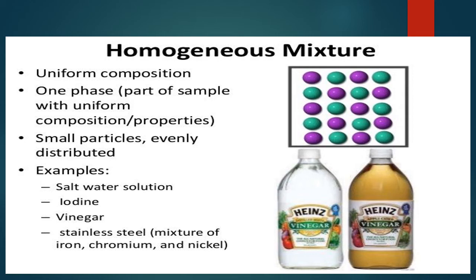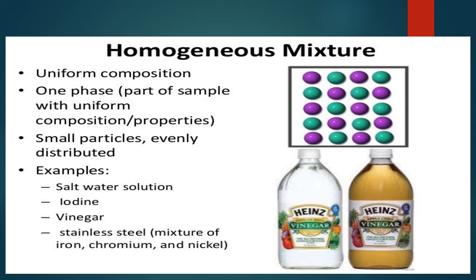In a homogeneous mixture, the particles are uniformly distributed. Only one phase can be seen. For example, the sodium chloride in water. We can see only the liquid phase. We can't see the solid form of the sodium chloride. The mixture of the solute and the solvent is called a solution. A solution is a homogeneous mixture of a solute and solvent.